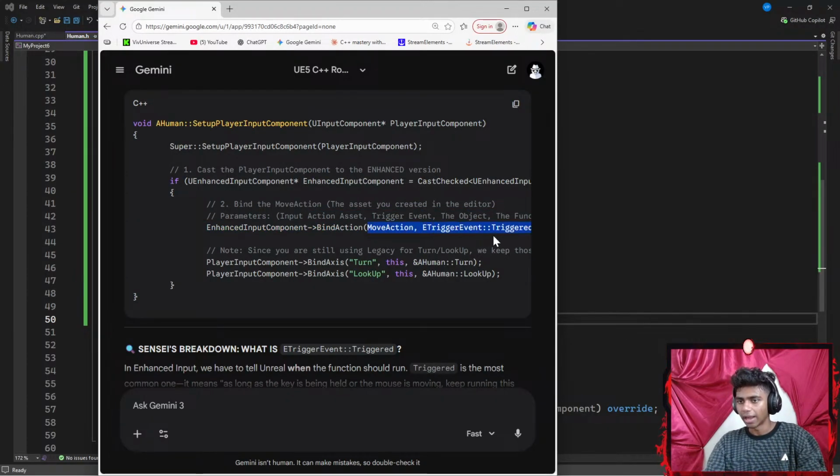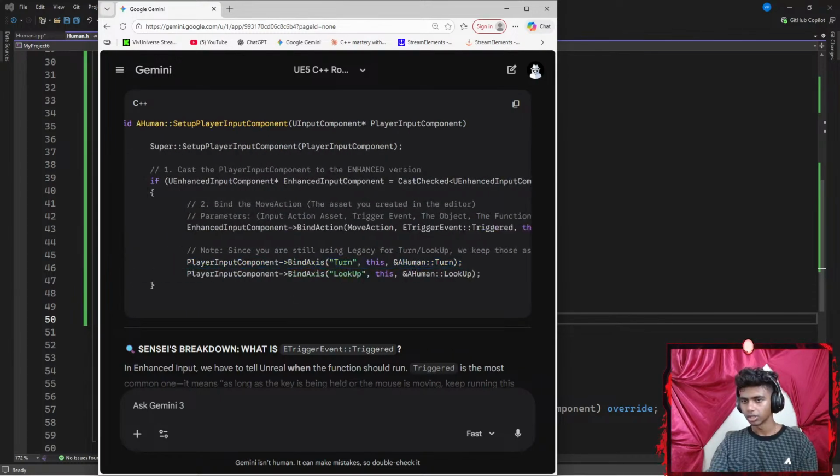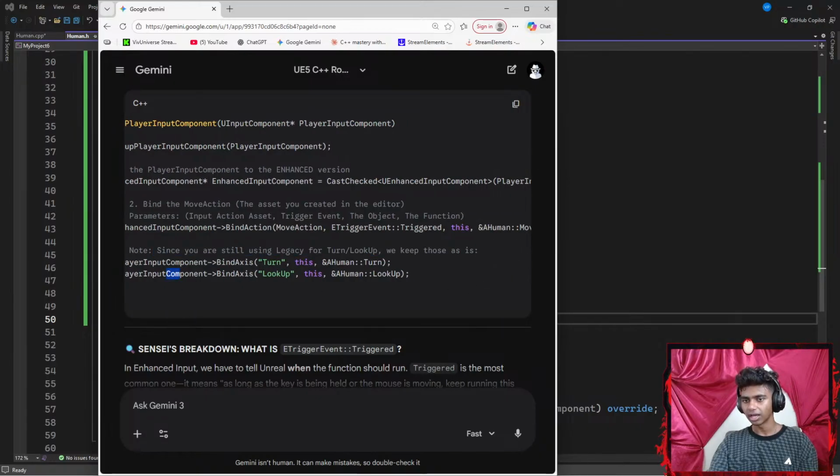I'm going to bind my action for my MoveAction, and then a trigger event, ETriggerEvent, where I get my trigger using a scope resolution operator from inside of my ETriggerEvent. I want it to apply on this object. I want to use the Move function there.